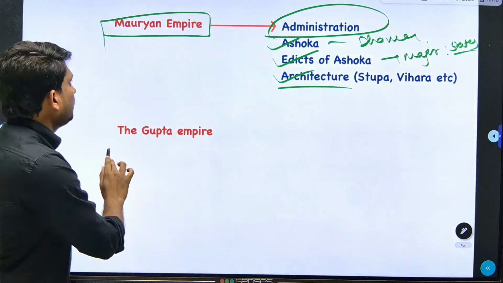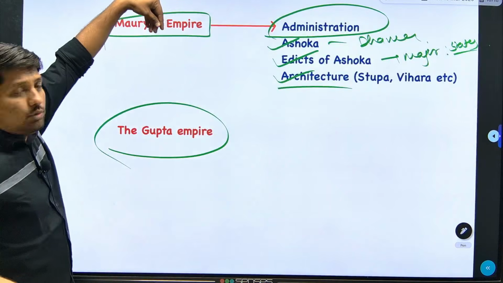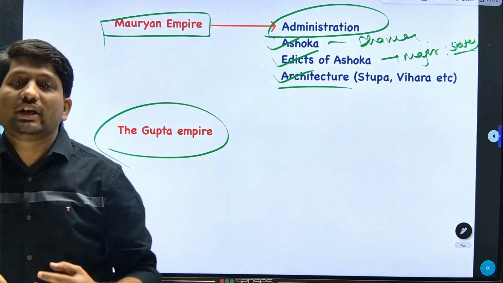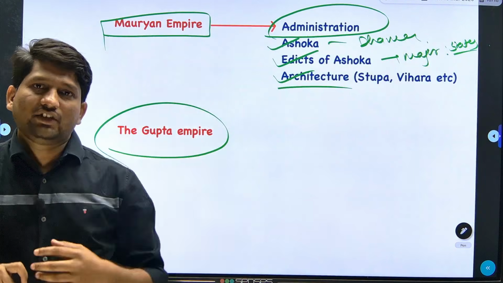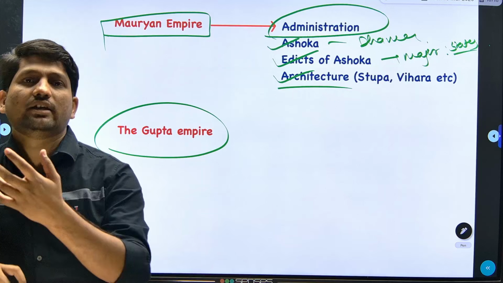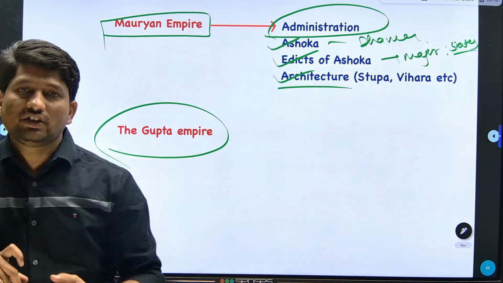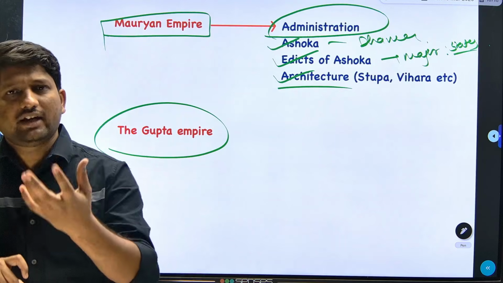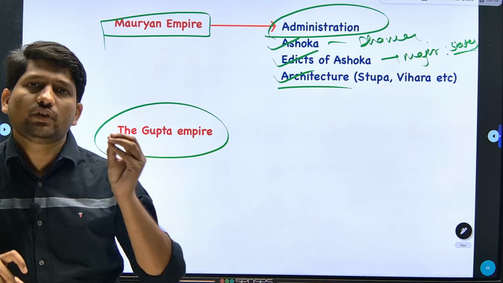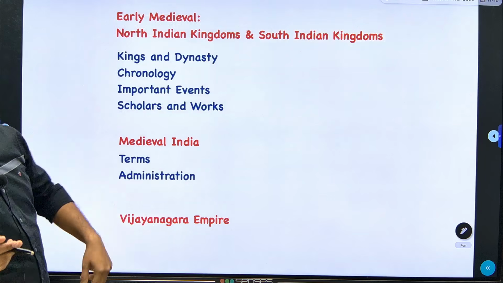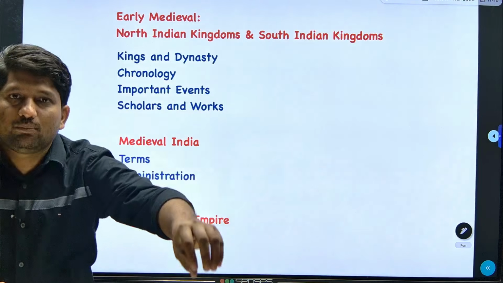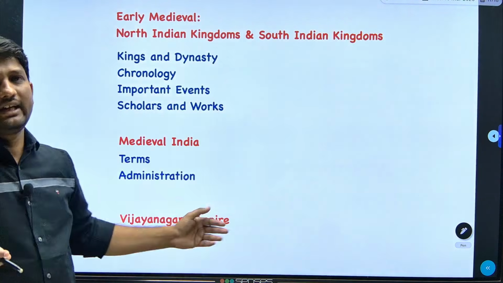Then we will discuss the Gupta period. After the Mauryan Empire, what are the post-Mauryan kingdoms? What post-Mauryan states are present? Like Central Asian Indo-Greeks, Shakas, Kushanas, then regional like Satavahanas and all. You can read from your side. There were not many questions in the last few years, and these are not that important for our exam. If some scholars are important from that part, we will definitely take them in between.